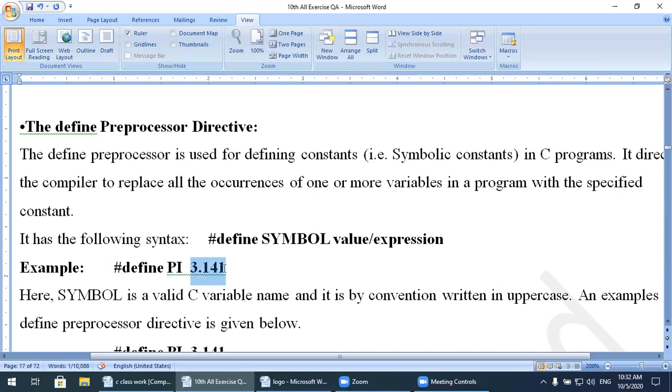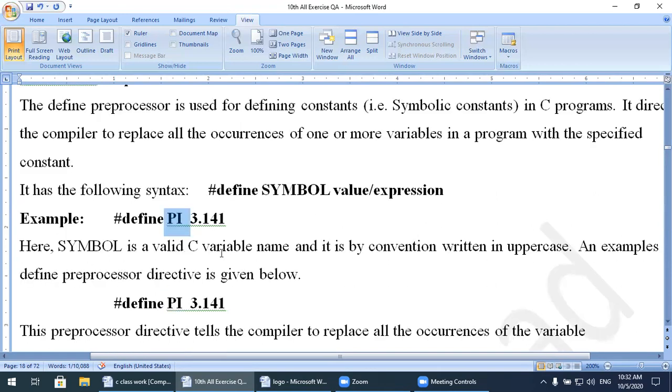So whenever I use this variable in my program, the compiler will automatically replace it with 3.141. Here, the symbol is a valid C variable name, and by convention it is written in uppercase. You can also write lowercase, but predefined symbols mostly use uppercase letters.